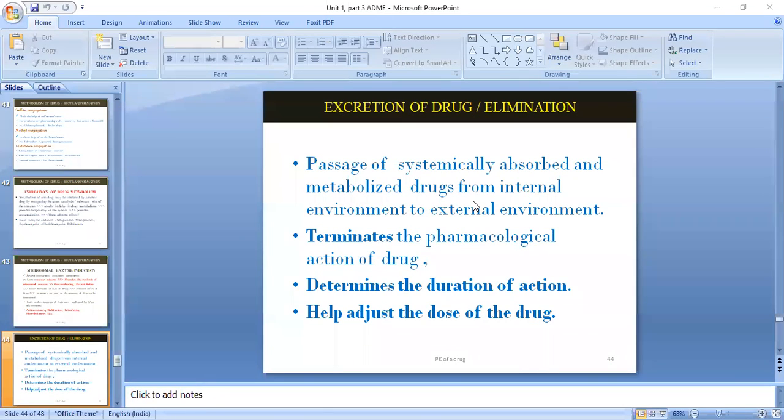Okay, in distribution, you have seen that you have various processes, like how the drug will systemically go into the circulation and then it will be distributed, depending upon its form, ionized or unionized, to the different organs. Okay, then we have seen the different barriers, like the placental barrier, blood brain barrier, first pass hepatic metabolism. Okay, so all those things we have seen.